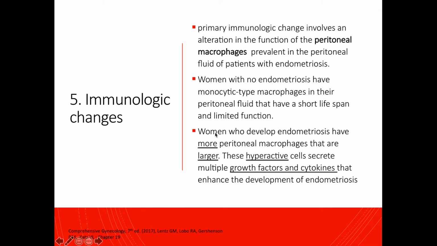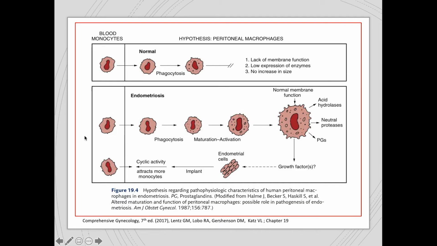On the other hand, women who do develop endometriosis have more peritoneal macrophages that are larger. And these hyperactive cells secrete multiple growth factors and cytokines that enhance the development of endometriosis. And the attraction of leukocytes to specific areas is controlled by chemokines, which are chemotactic cytokines. Now, this is a very nice illustration of what I just mentioned one slide back.